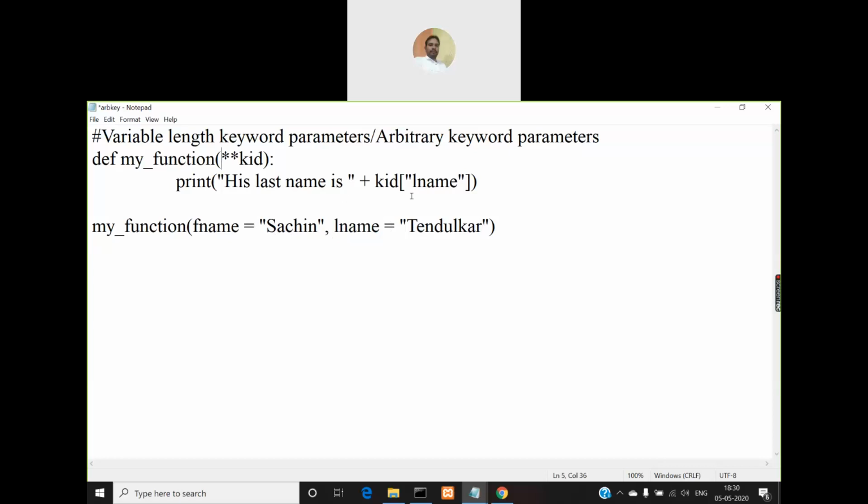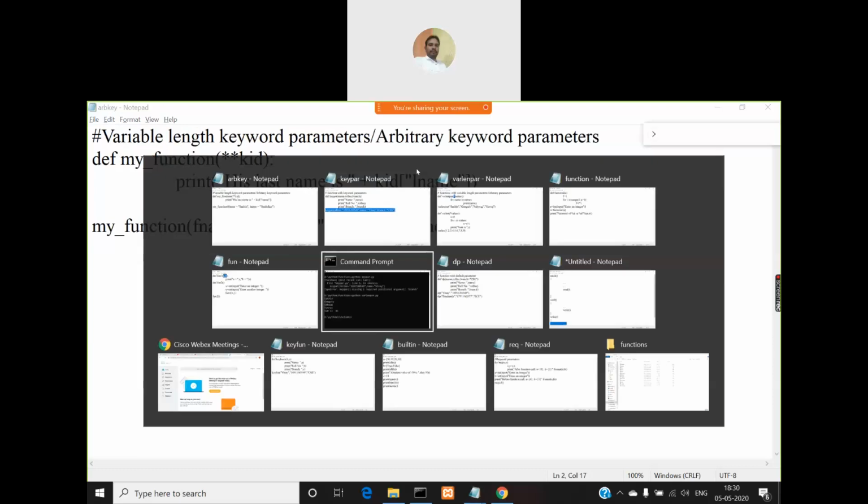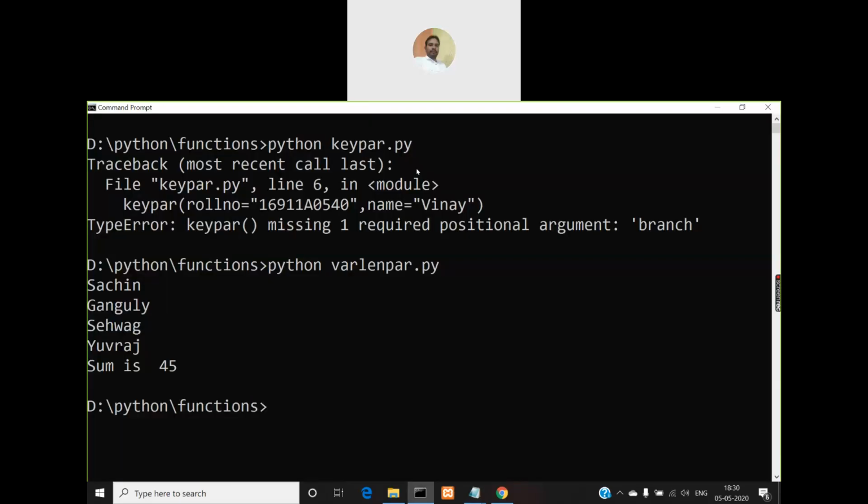Now if I access simply kid of lname, then what is it going to do? It is going to display only the last name parameter, Tendulkar, right? If you want to print the first name also, then you can use kid of fname. So that will print both the values, right? So the output of this function now will be what? Tendulkar. It will be Tendulkar.